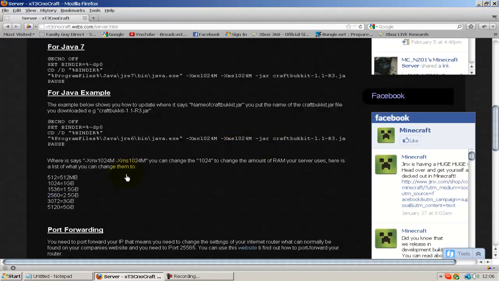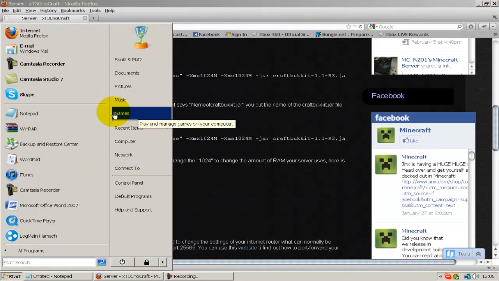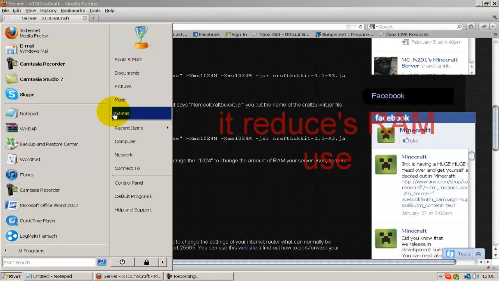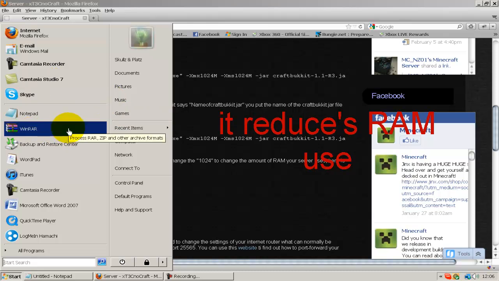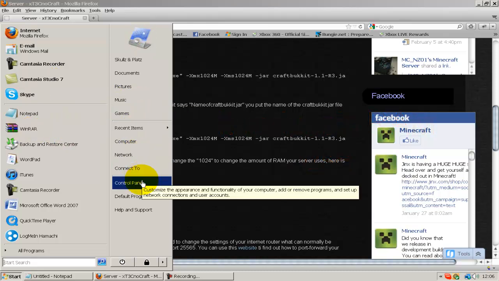The one thing is you need to know how much RAM your computer has. I'm running Windows Vista, and I have this default grey theme too. It reduces lag on hosting servers and playing Minecraft, so you can get the best out of your gaming experience. I will be making a video about this soon. Please don't comment about it, though, as this is not what the video is about.